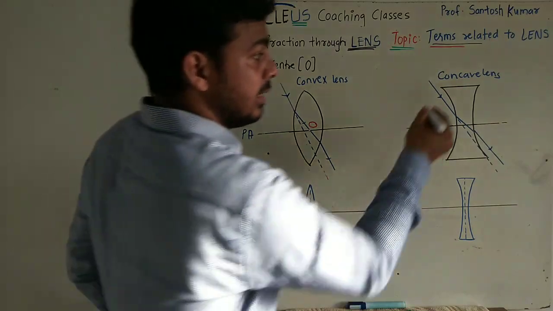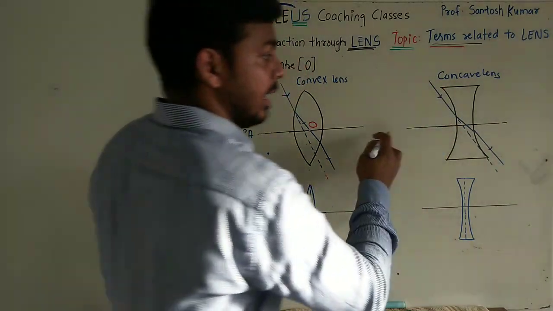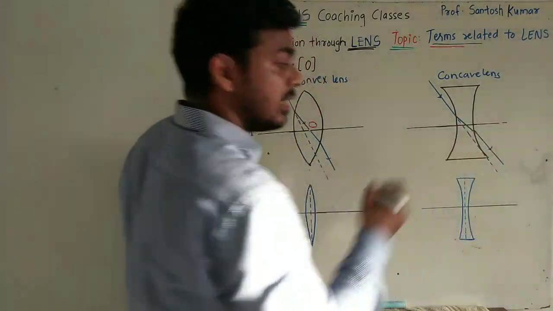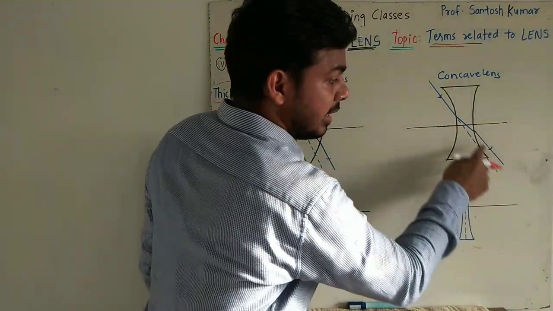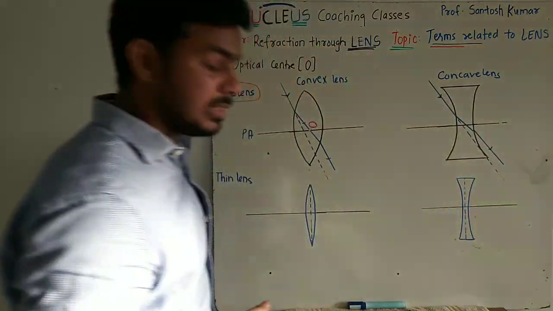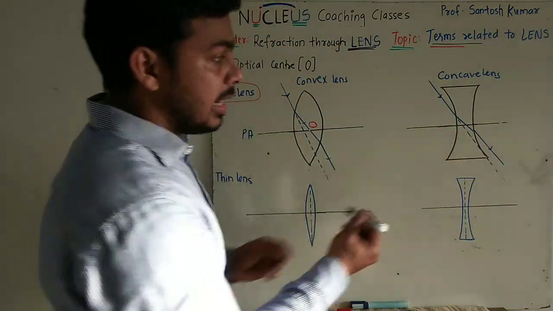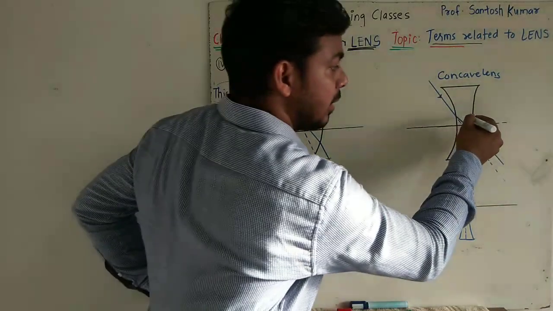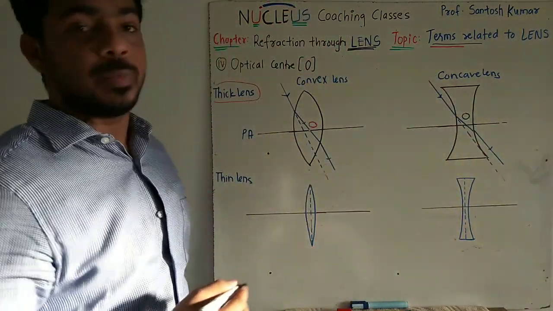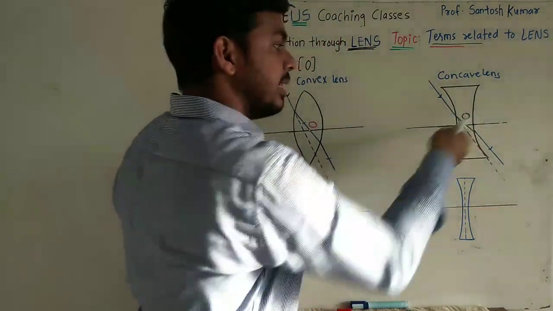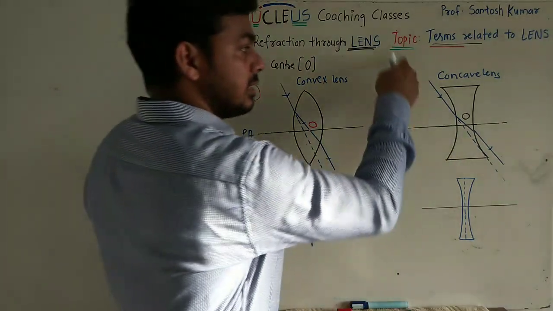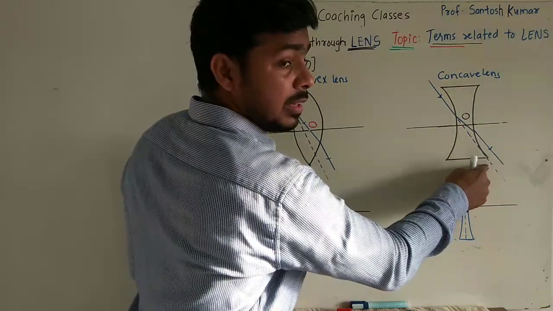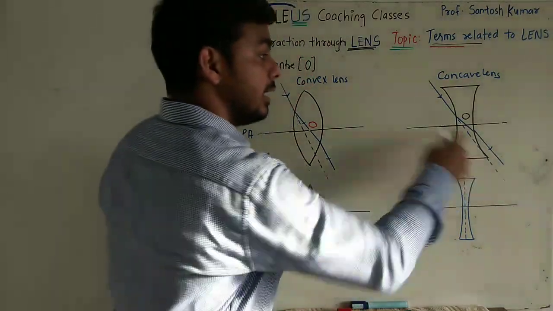Here also you can see that this is the incident ray and this being the principal axis, the ray gets refracted at the first surface, it gets refracted at the second surface, and the emergent ray seems to be parallel to the direction of incident ray. We can clearly see. So definitely the refracted ray inside the lens will intersect the principal axis at a point O. Here O is called optical center. So here also optical center is that point on the principal axis such that the ray of light passing through it will emerge through the lens parallel to the direction of incidence.